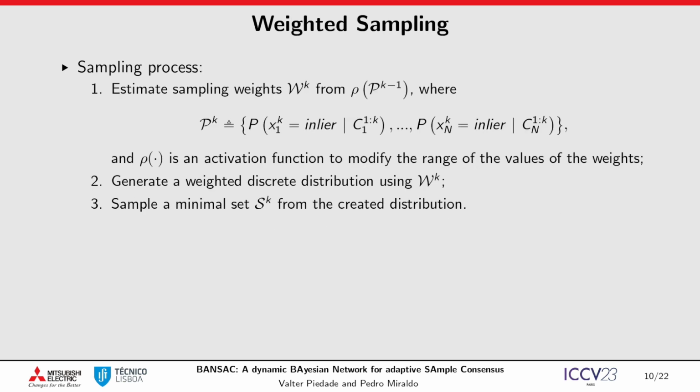For sampling, we want to use the updated probability values. For that, first, we convert the probabilities into weights in the range of 1 to 100 using an activation function. Then, we generate a weighted discrete distribution from those weights and sample a minimal set from it.